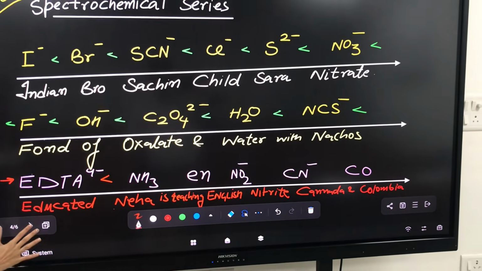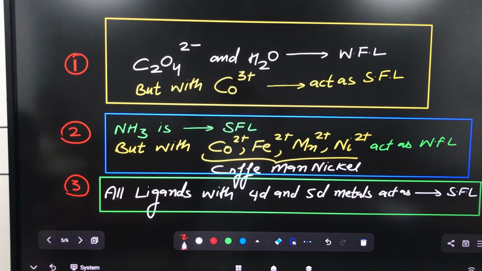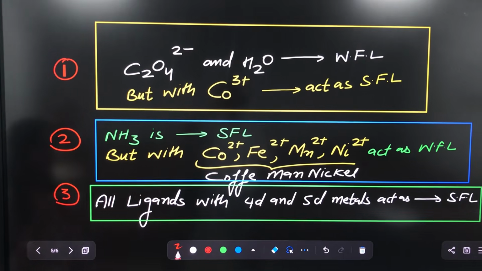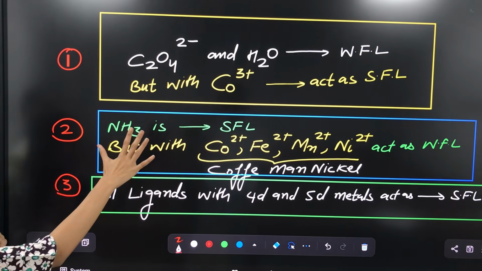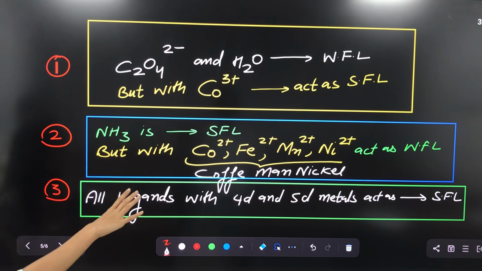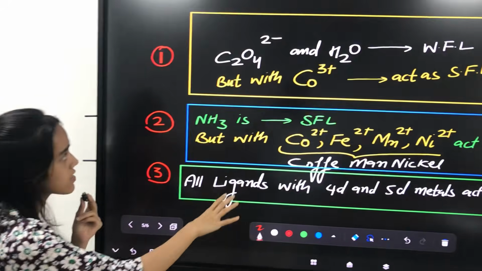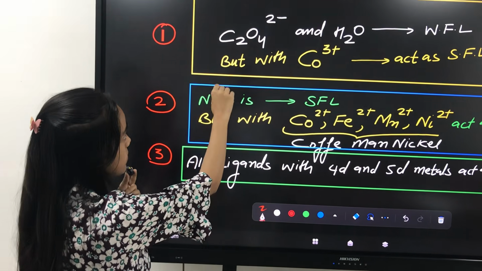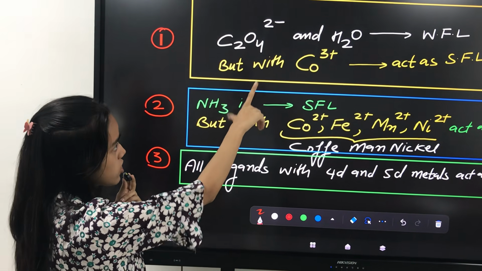Next slide. Now see the first point. These are the cases that will help us in handling the exceptions in coordination complexes. First we have C2O4 2 minus and H2O.